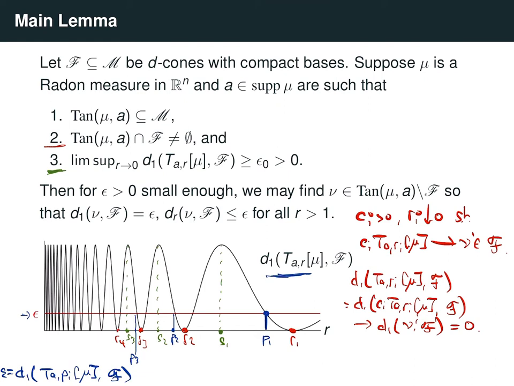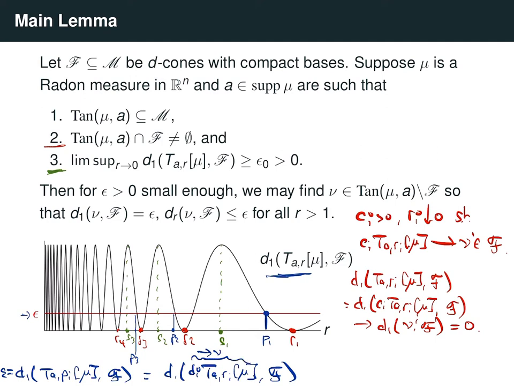Okay. Now, because mu has compact basis, and the set of tangent measures is contained in this cone with compact basis, that implies that we can pick a sequence of constants, let's say some constants di, so that when we take them times ta ri mu, this measure converges weakly to some measure, let's call it nu.